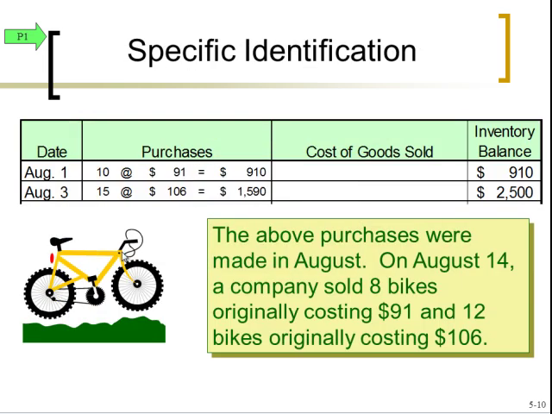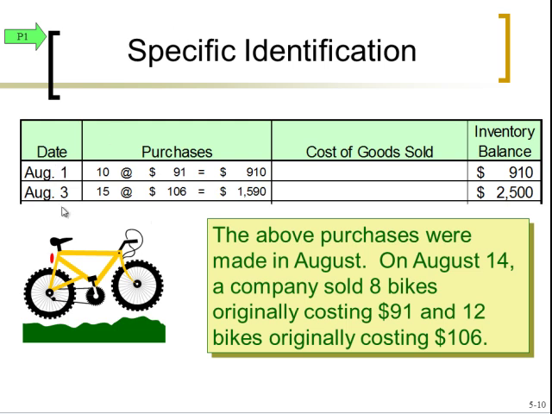So first let's go back to the specific identification. We didn't talk much about that. The reason is it's actually easy. When they're giving you a problem, they have to tell you exactly which layers each piece of inventory comes out of. There's no calculation per se needed. They tell you specifically where to pull it from.